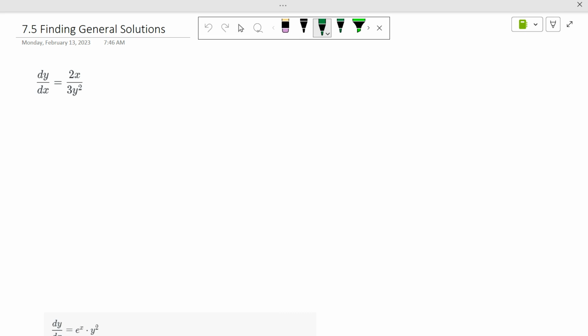So when we find general solutions, we have to do what's called separation of variables. I think that's how it's spelled. Separation of variables. I'm no English person. I ain't got no English skills. Separation of variables. So you want all the y's on the left and all the x's on the right.